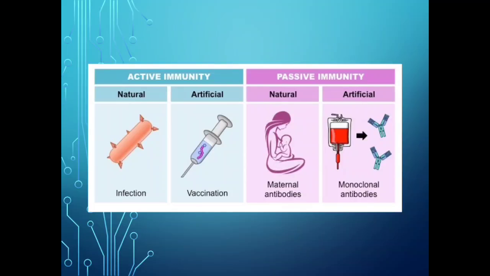Passive immunity, natural and artificial. Natural means this type of immunity is developed in the young ones through the mother. So maternal antibodies are transported to her fetus. That is known as natural passive immunity. And artificial means ready-made monoclonal antibodies are introduced into the organism against the infection, known as artificial passive immunity.